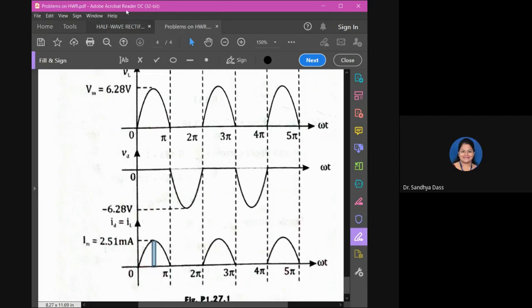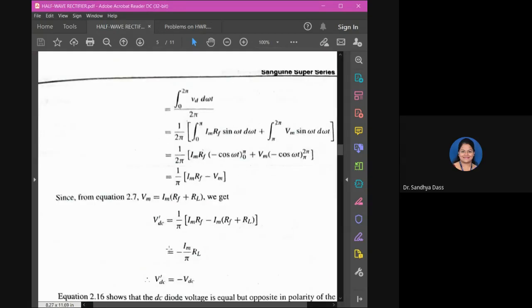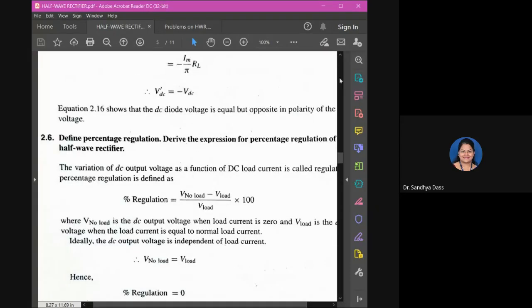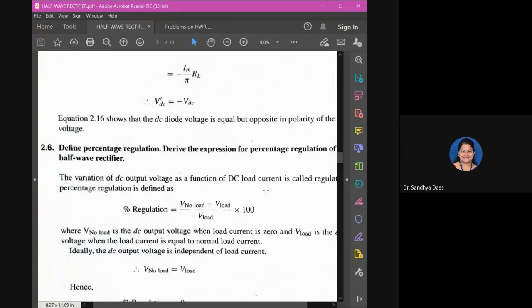Okay, we'll continue. Please, there are too many derivations to note down. Okay, so next is to derive the percentage regulation. I will not spend much time here because you already know the expression. Percentage regulation is given by V no load minus V load by V load. That is V no load minus V full load by V full load, right?